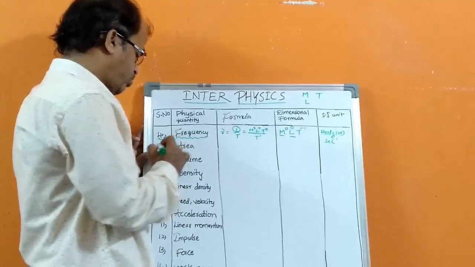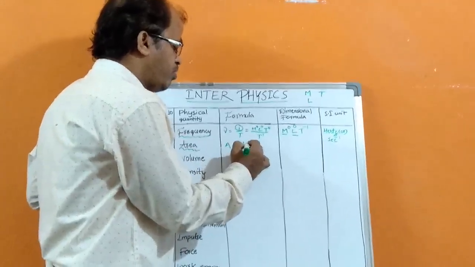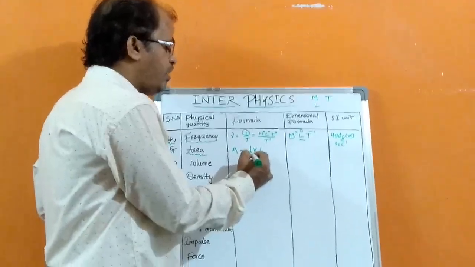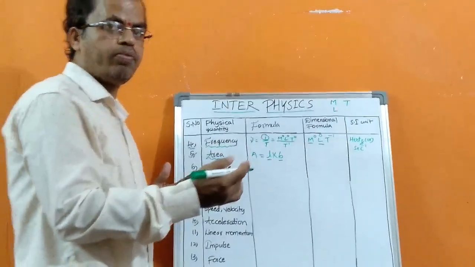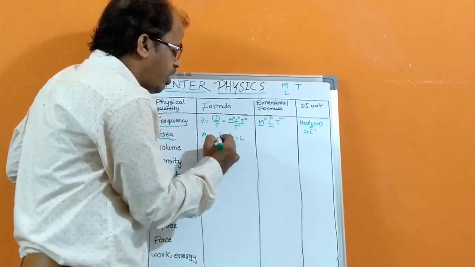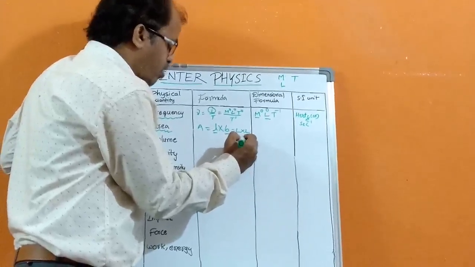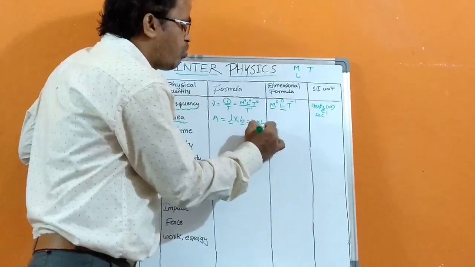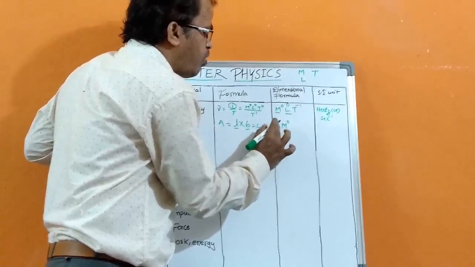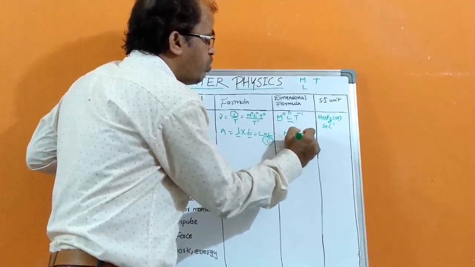So fifth one, area equals to basic formula we know, length into breadth. So length, breadth, height, distance, displacement having only the fundamental dimensional formula L. So L into breadth also dimensional formula L. So L into L, L power 2 we get. So we can write this dimensional formula M power 0, L power 0, L power 2 and T power 0.